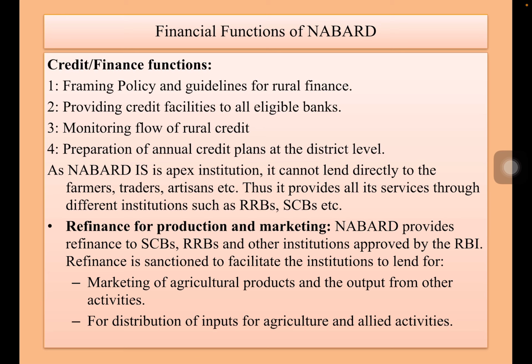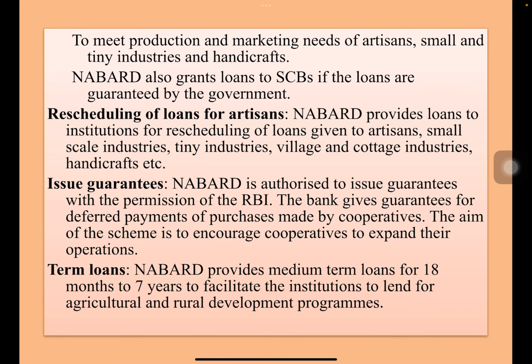What are the various ways of finance functions? Refinance for production and marketing. NABARD provides refinance to SCBs and RRBs and also other institutions approved by RBI for marketing of agricultural products and for distribution of inputs of agricultural products and other activities. To meet the marketing needs of artisans, small and tiny industries are also included here.